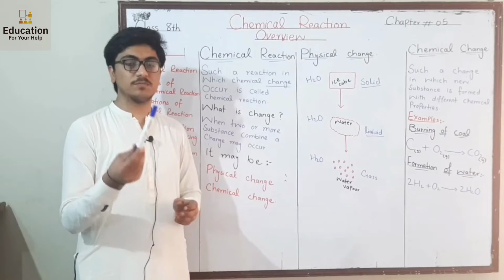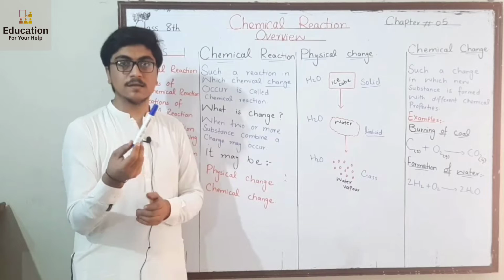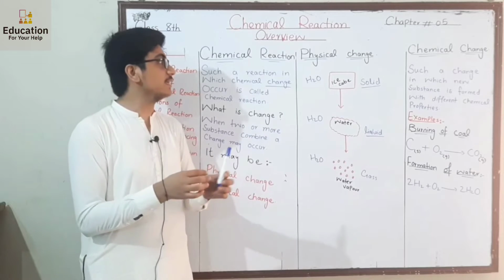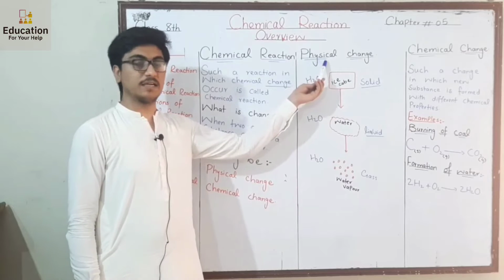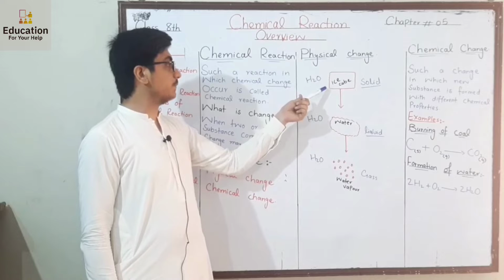Let's suppose I have this matter which is a marker. What is its physical property? Its length, its color. This is its physical property. Whenever these parameters change, the change is called physical change. I will help you understand this with the help of this example.